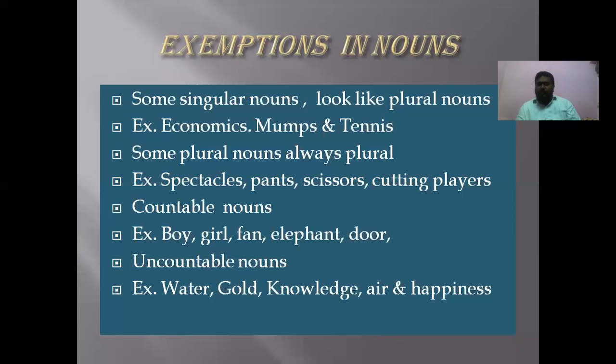Very simple. You have to remember one thing. Spectacles, pants, scissors, cutting pliers. Why do we call them plural? If you closely observe these nouns, immediately you will understand. Because I'll say one clue. All these nouns are made up of two equal parts. The two equal parts will become one.